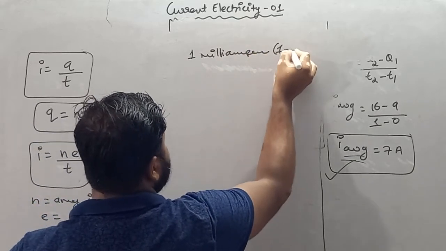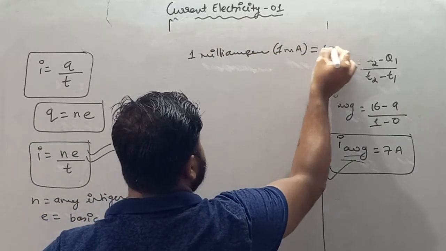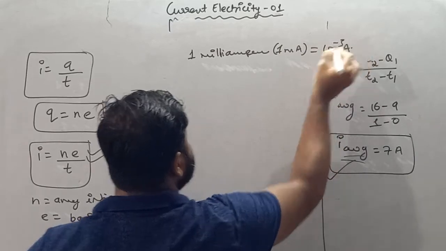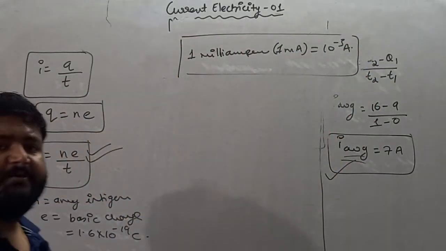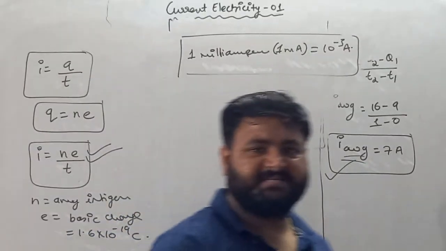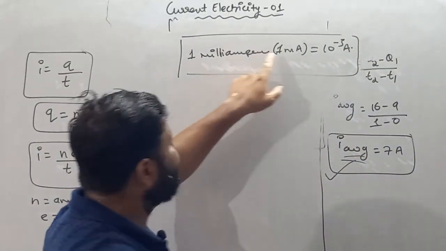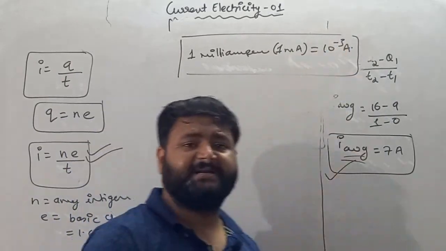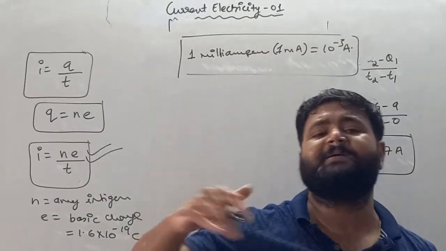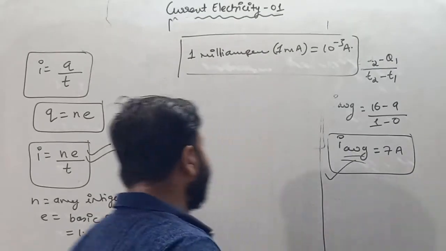So 1 milliampere is nothing but 10 raised to power minus 3 ampere. Remember this, 1 milliampere equals 10 raised to power minus 3 ampere. So if current is given in terms of milliampere, just multiply it with 10 raised to power minus 3, and the milliampere will be converted into ampere.